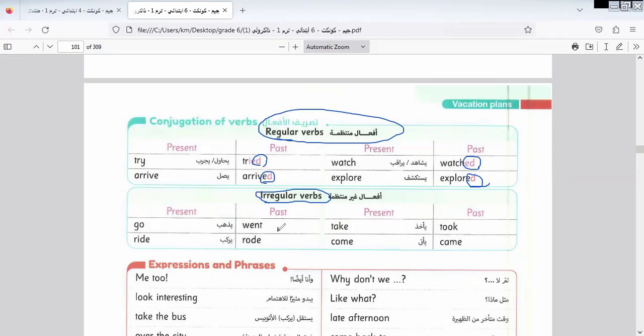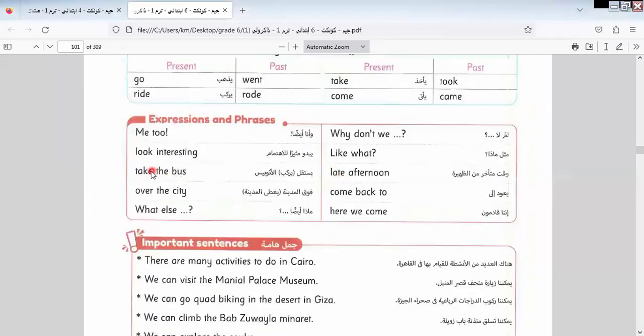Here are go, went, ride, rode, take, took, come, came. These irregular verbs are available in many books. You can search for them and memorize them. It's not difficult to keep them. Okay, let's go to another one.